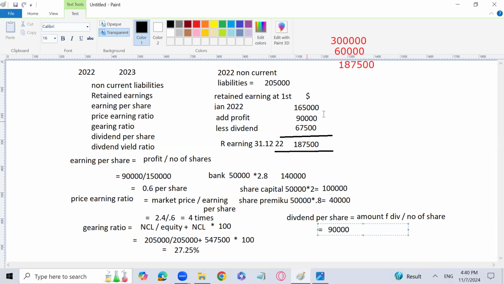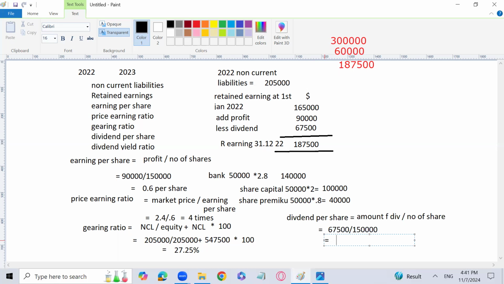Here it is given, and the number of shares, current number of shares, are going to be how much? Dividend, sorry, I wrote it wrong. Dividend is 67,500. That was the profit. Dividend is 67,500, and the number of shares is going to be 1,50,000: 1 lakh which was already available, and 50,000 is the new share issue for this year.